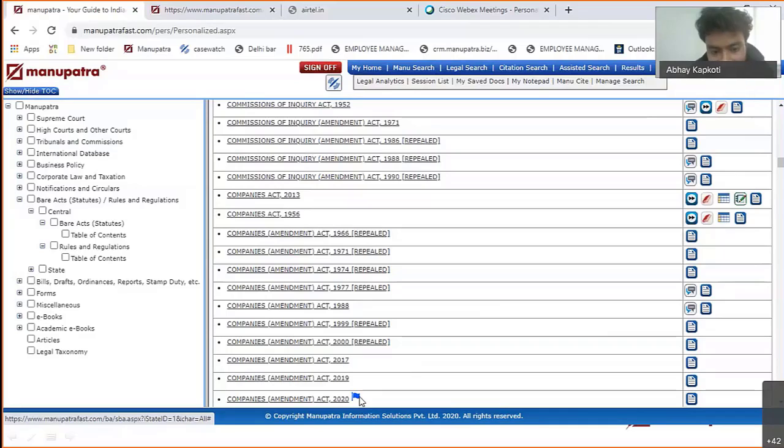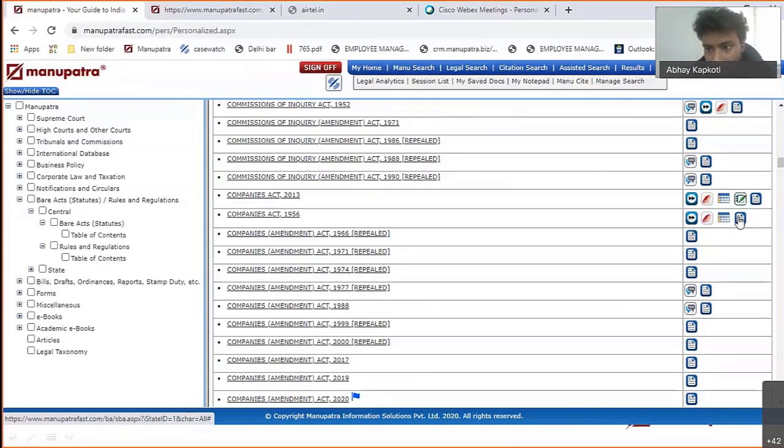Okay, so this is for Companies Act Amendment 2020, and from here you can see the date of enforcement for this. So this is the date of enforcement, although this has been passed by the Parliament, the date of enforcement has not come on this. So that small information related to that act you will be able to see from here.